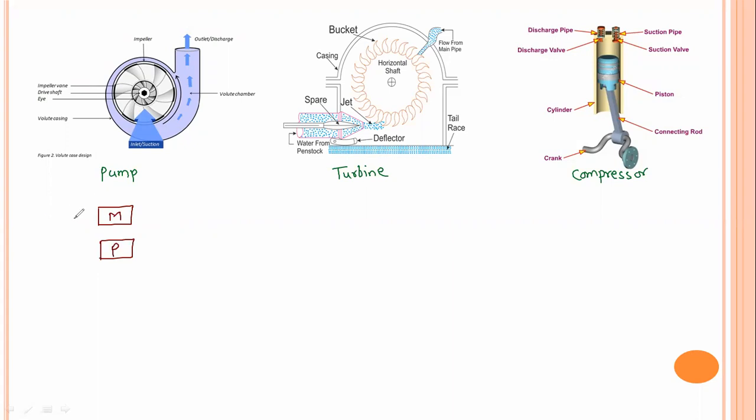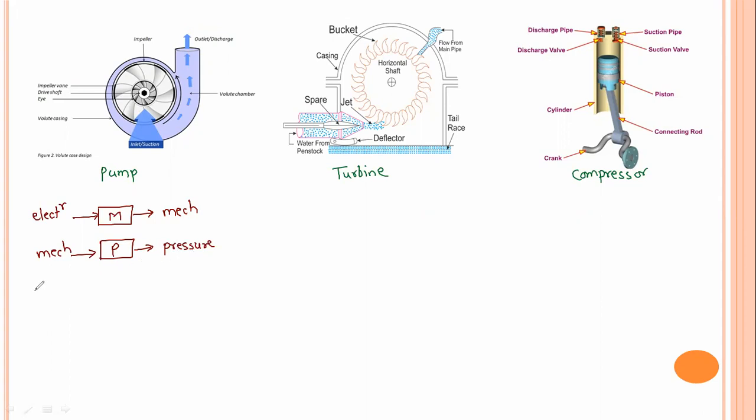The motor converts electrical energy into mechanical energy, while the pump takes this mechanical energy and converts it into pressure energy. Is it clear? Input to the pump is the mechanical energy of the motor, and output is pressure energy.